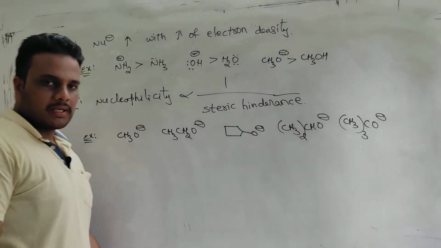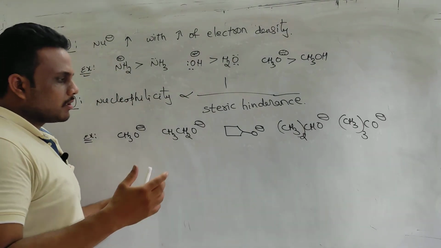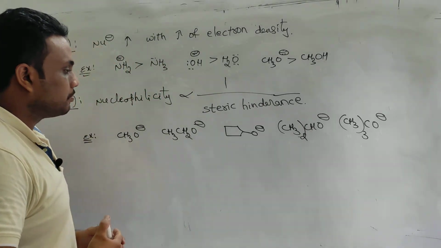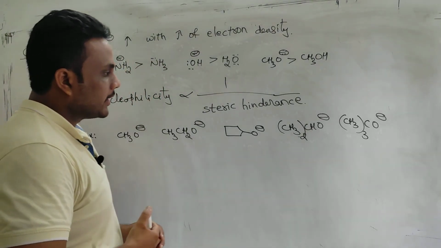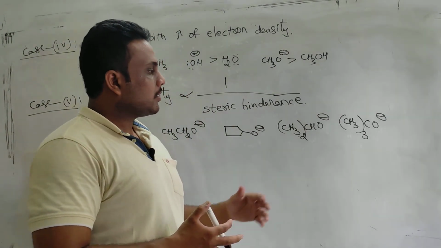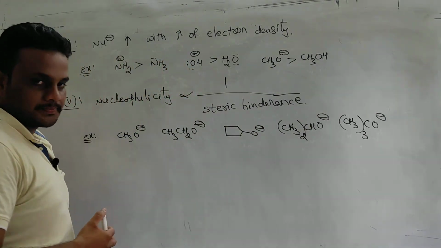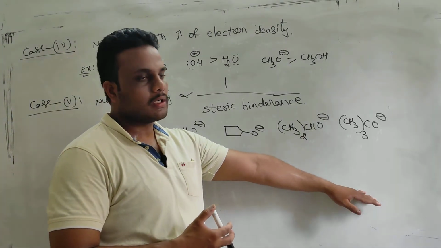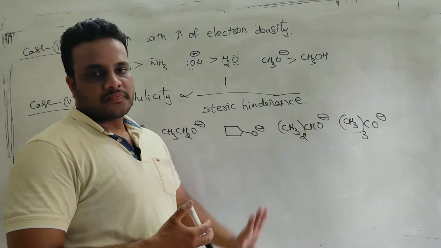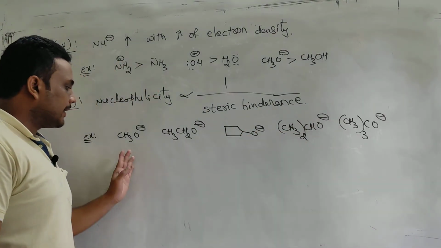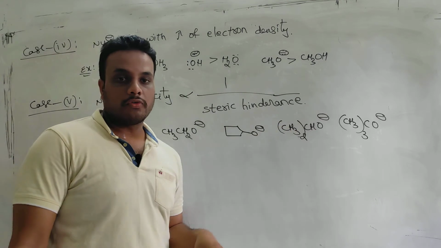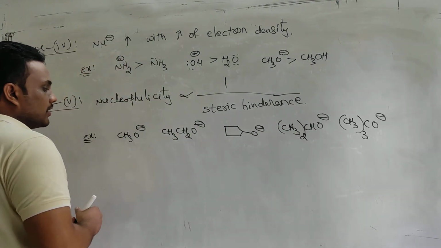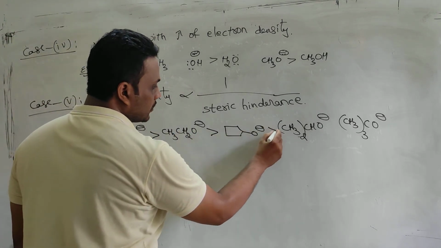You see, in all of these the donor atom is the same, but hindrance plays a very important role. You see methoxide ion and tertiary butoxide ion; tertiary butoxide is a stronger base than this. Actually, methyl alcohol is a stronger acid than tertiary butyl alcohol. So tertiary butoxide is no doubt a stronger base than this, but still it is a weaker nucleophile because of high steric hindrance. So when steric hindrance increases, nucleophilicity decreases. So this is the correct order.